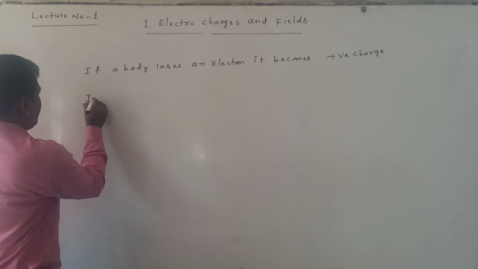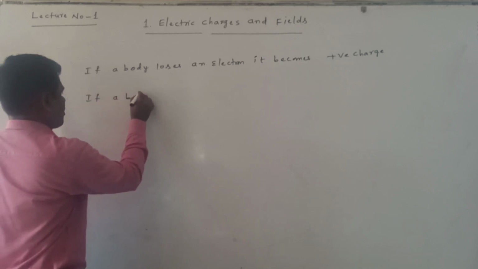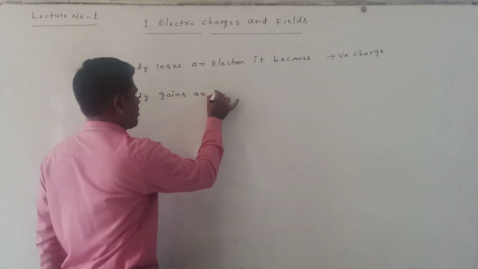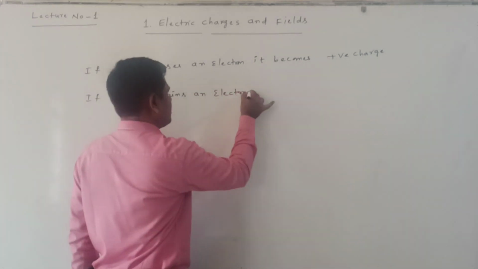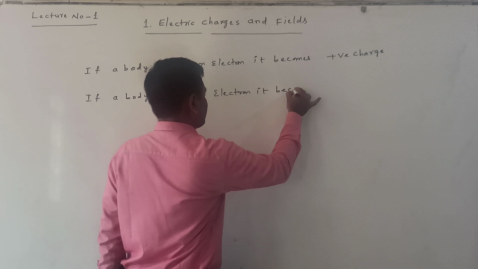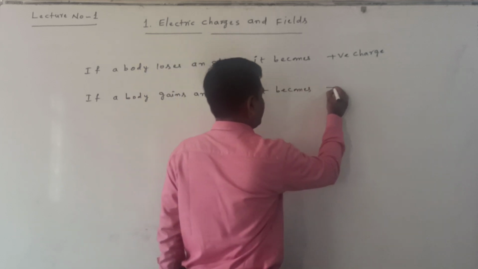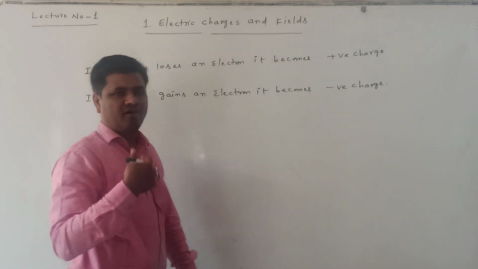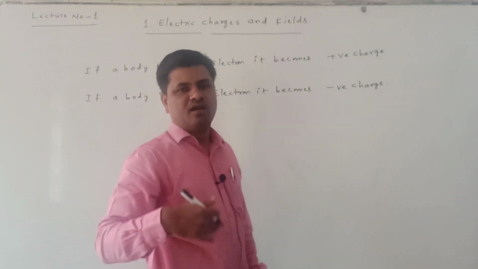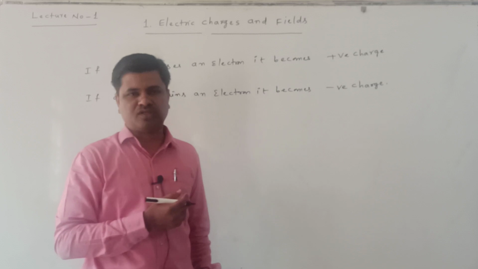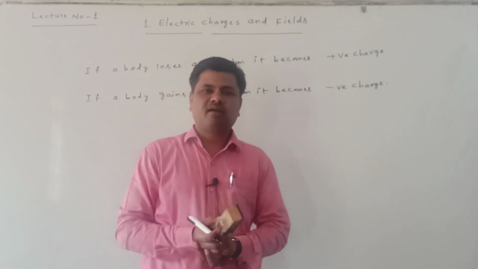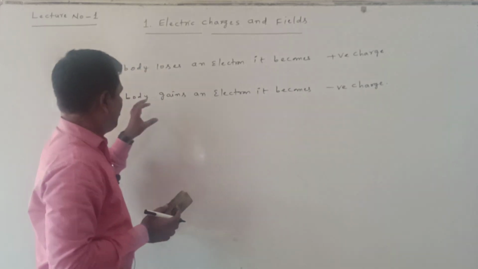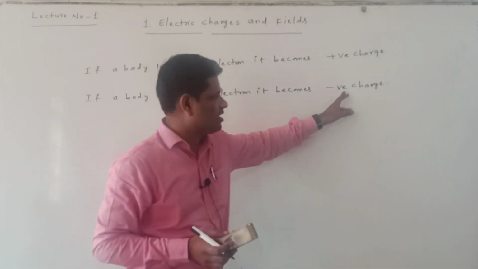Now, if a body gains an electron, it becomes negative charge. Taking electrons makes it negative, and losing electrons makes it positive. Any body that loses an electron becomes positive.